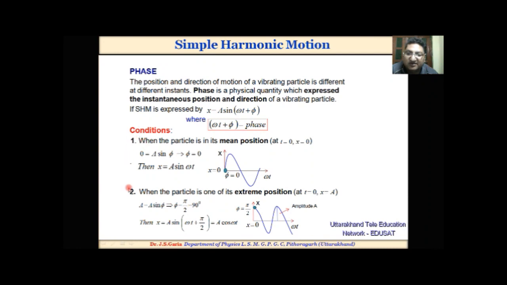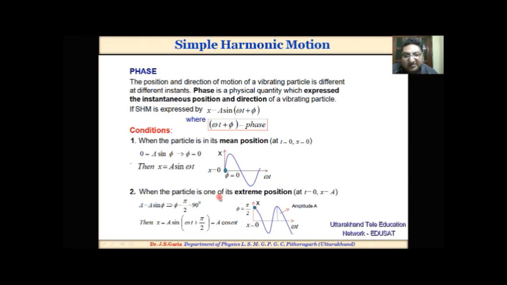There are two conditions. The first condition is that when the particle is at its mean position at t = 0, x = 0. In this case, the phase will be 0 and the displacement of simple harmonic motion is defined by x = a sin ωt.